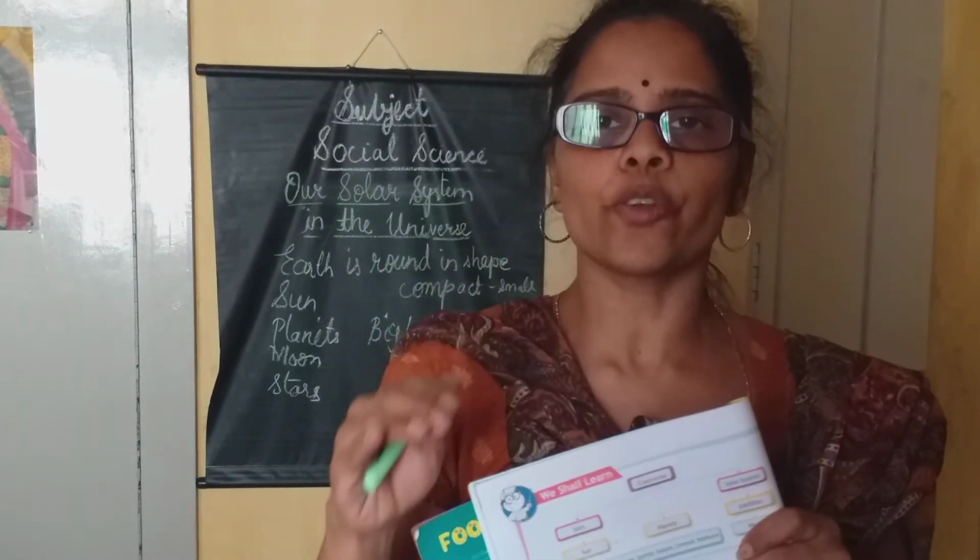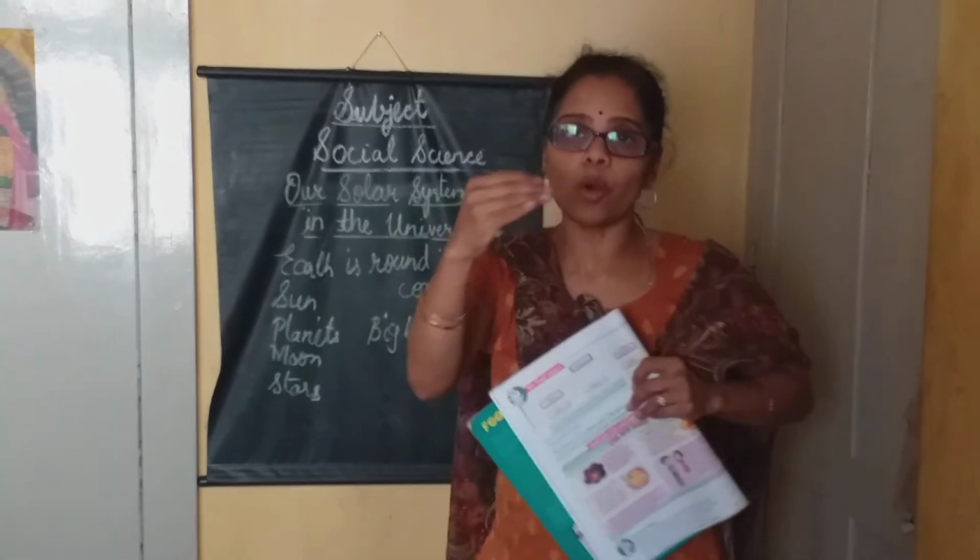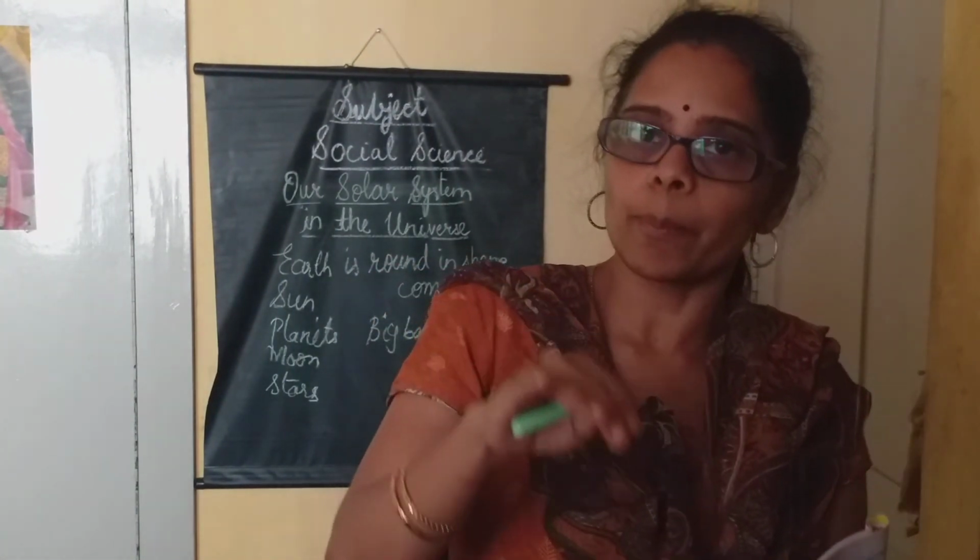Okay. So since this is the first lesson, it's difficult for you to understand. You learn later on step by step. Till now, you learned what is the solar system and how the earth came, how the universe came into existence and Big Bang, everything. Every day I'll be teaching a few points. Later on I'll be giving the notes also. Okay.